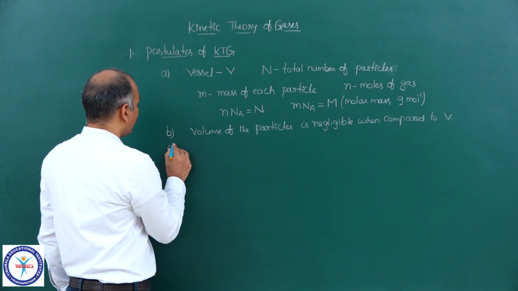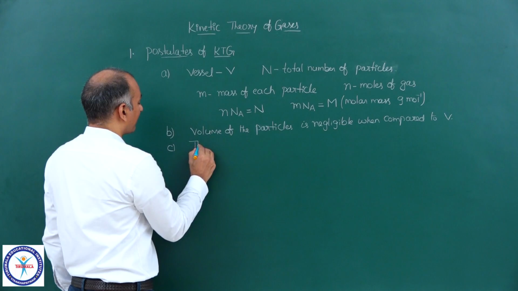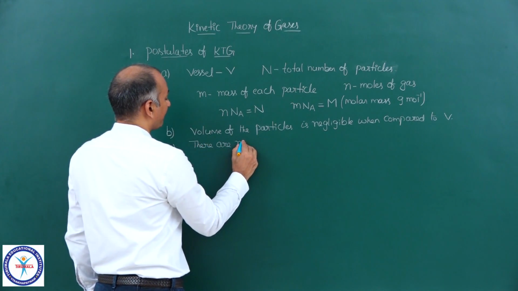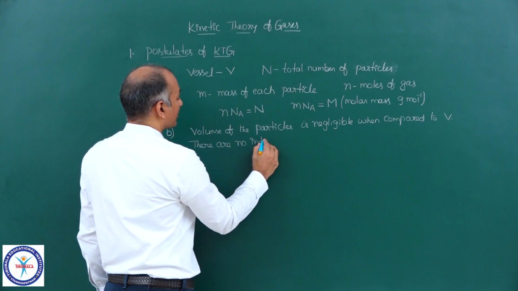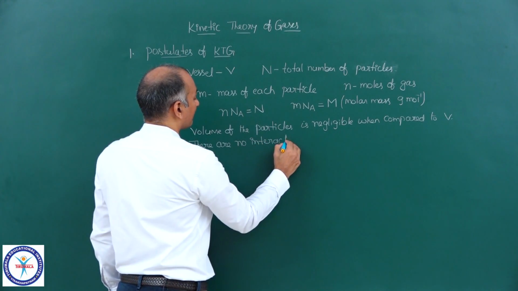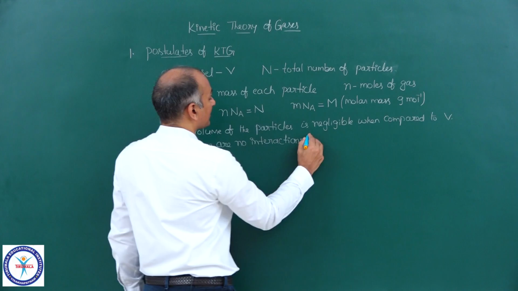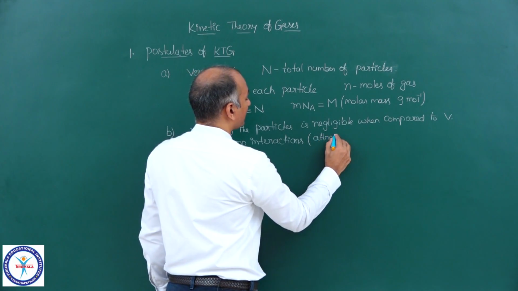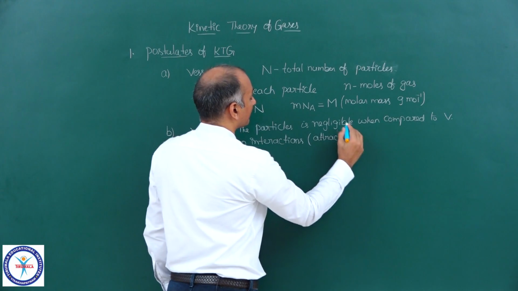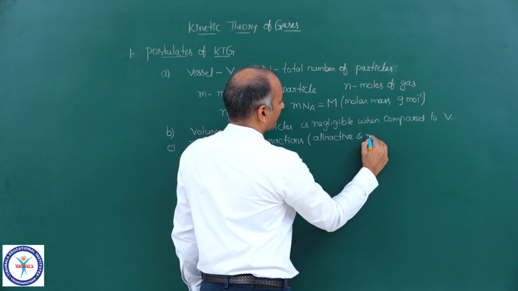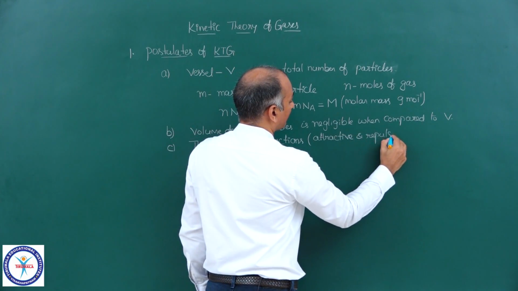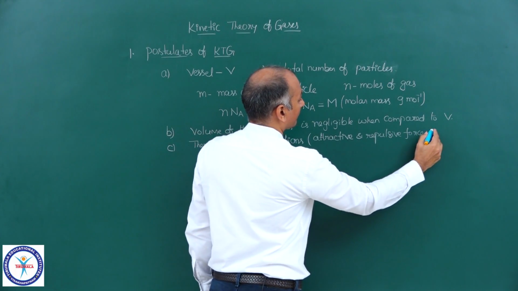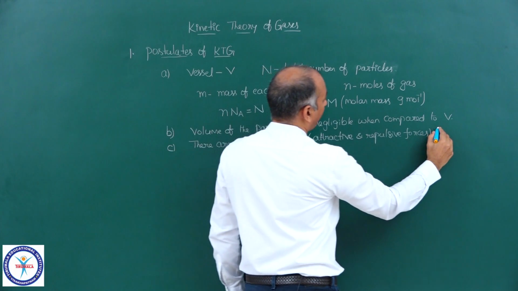And the third postulate is that there are no attractive or repulsive forces. There are no interactions. These interactions include both attractive and repulsive forces between the particles.